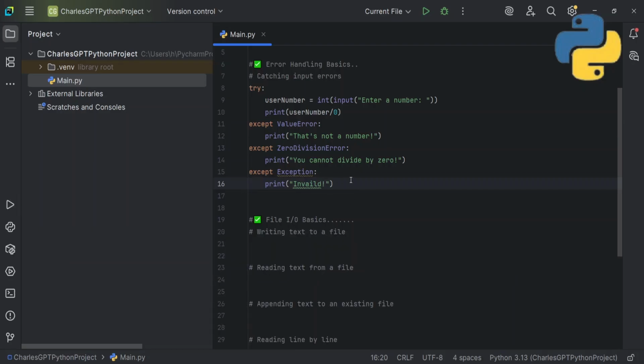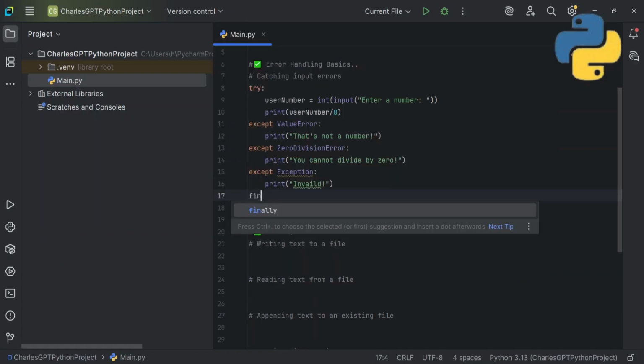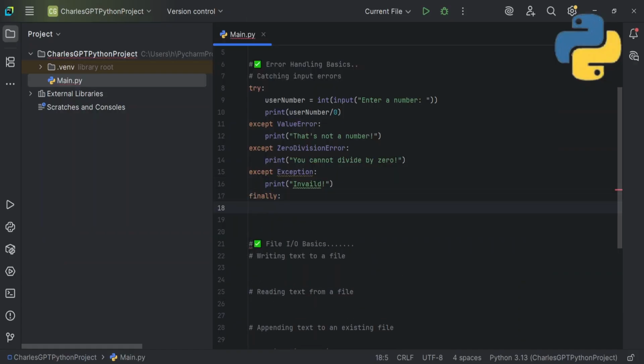Okay, so that's it. Lastly, I'm going to explain finally. Finally is a block that always runs. If I print something like "always run," it doesn't care about the input. So it's very good for closing your files and many things. If you are working with files, you don't forget to close your file. Even if there's an error, you always close your file. You can just put file.close inside a finally, and it will close your file even though you have an error.